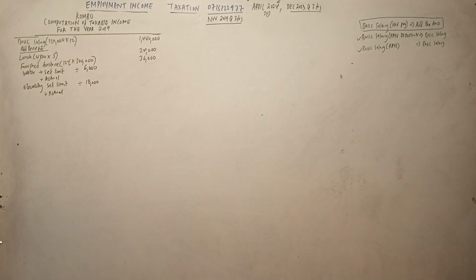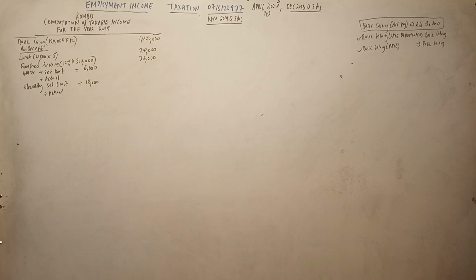Let us see what was paid by the employer. So he tells us he was provided with a fully furnished house fitted with water and electricity. The employer paid a monthly rent of 45,000. He was deducted 10% of his basic salary for rent. The cost of furniture is that one. Then electricity and water were paid monthly, so per month.